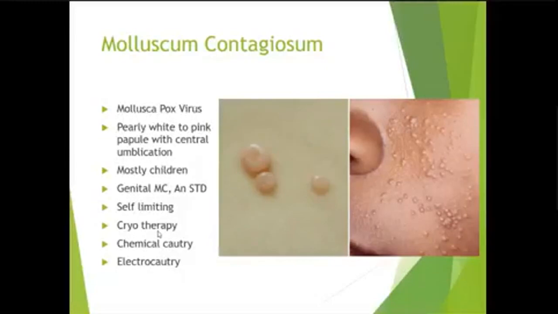Molluscum contagiosum is caused by Molluscum pox virus. These are pearly white to pink papules with central umbilication, infecting mostly children, and in adults, genital MCs are STDs. They are usually self-limiting, and the treatment may be done by cryotherapy, chemical cautery, or electrocautery.